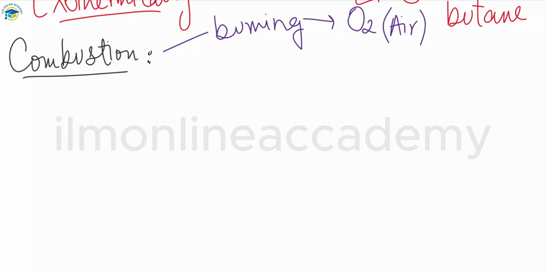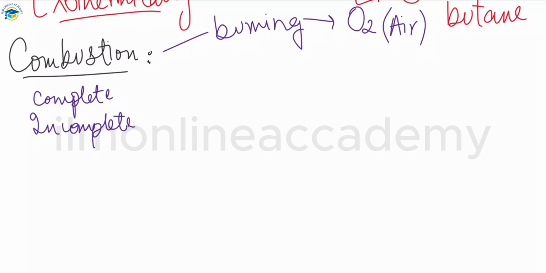There are two types of combustion. We have complete combustion and we have incomplete combustion. We already talked about this in our previous chapters, complete and incomplete. You can check my previous video related to this in chapter number 17.